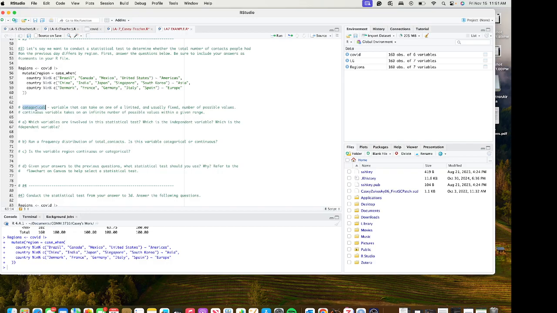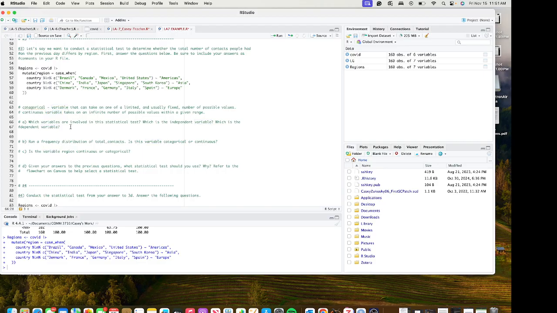Those are all categorical variables. On the other hand, a continuous variable is a variable that takes on an infinite number of possible values within a given range. So think something like temperature, or speed. These are examples of continuous variables.